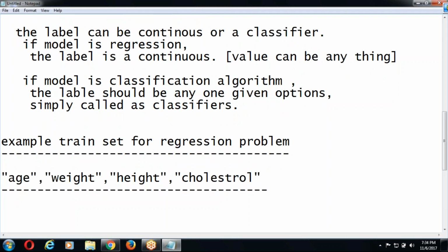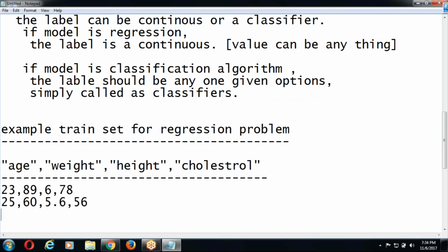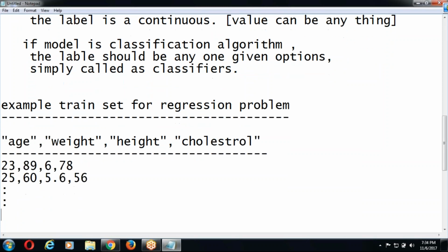These are just headers for the data. Actual data is starting here. 23, 89, 6, the cholesterol is suppose 78, something. 25, 60, 5.6, cholesterol is suppose some 56, like this. In this way, a number of rows.